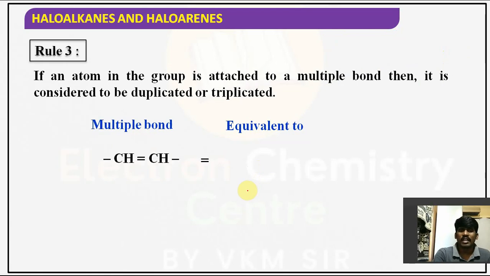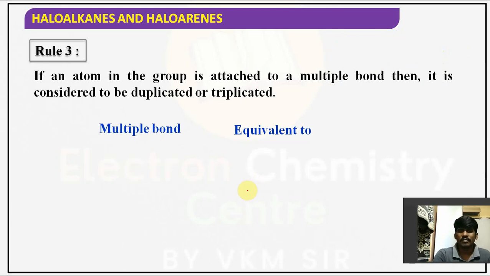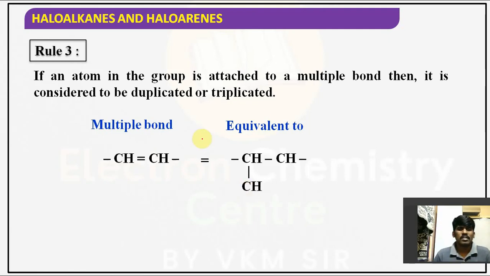Okay. Similarly, if you take this one, CH double bond CH I have taken. This double bond is equal to two single bonds. One single bond, second single bond. Observe it carefully. Understood? So a double bond is duplicated, a triple bond is triplicated.